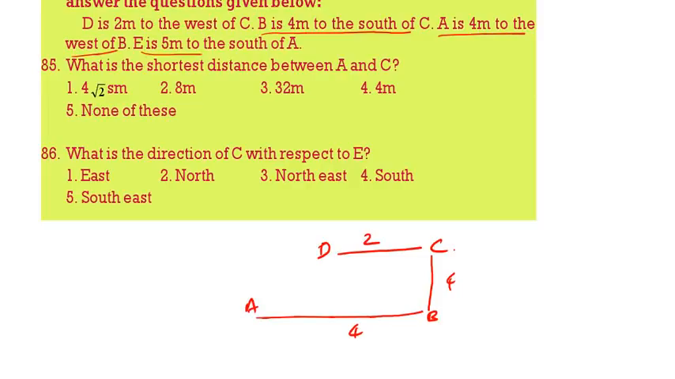Now, E is 5 meters to the south of. This is 5 meters, this is E. Now, this is the total direction. Now, come to the questions.